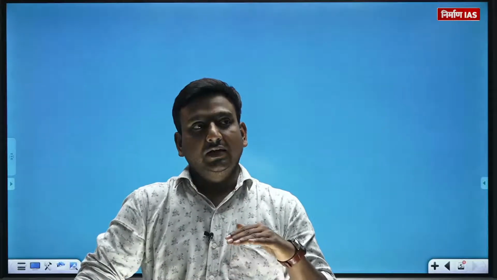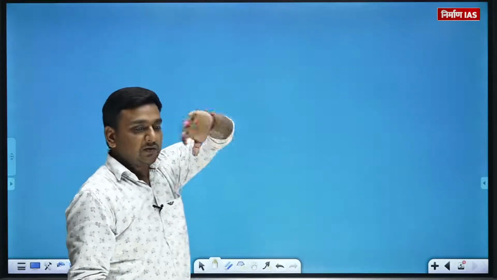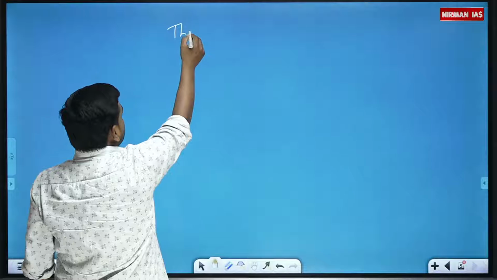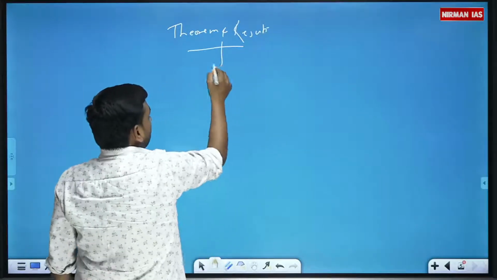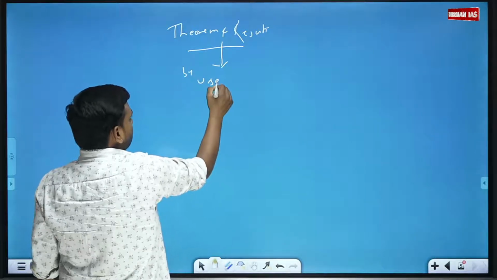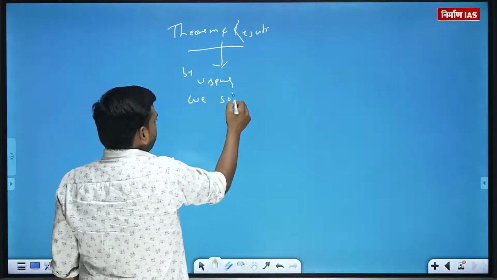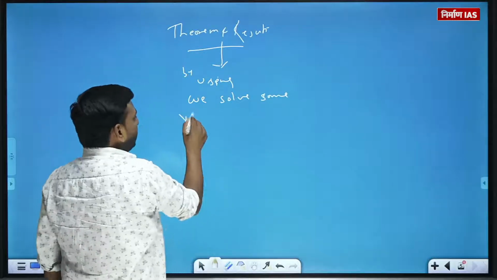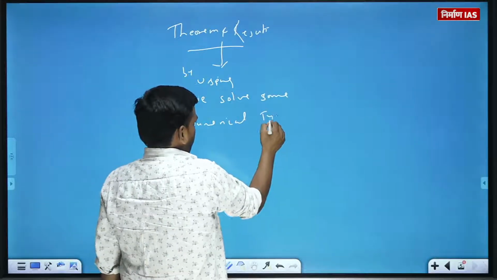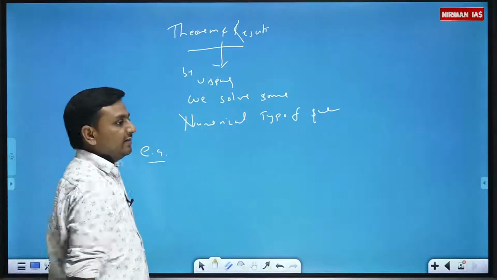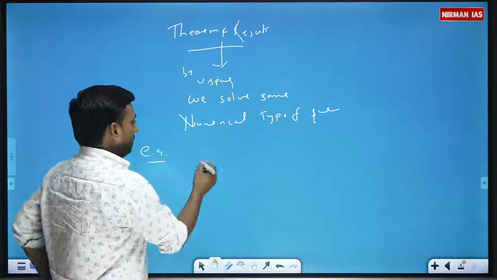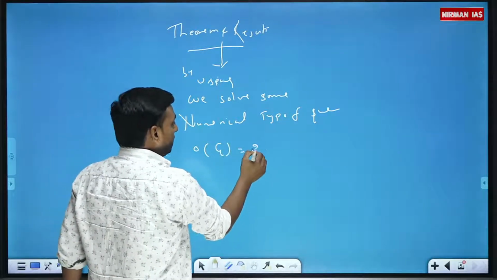Whatever we have studied till now includes some theoretical part also. Now, what I have designed is there are some theorems and results which we are going to use to solve some numerical type of questions. Like, for example, if I say G is a group of order 21,